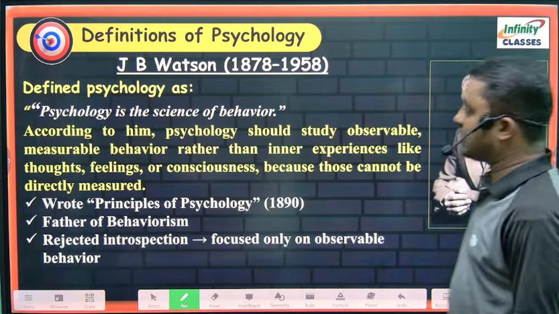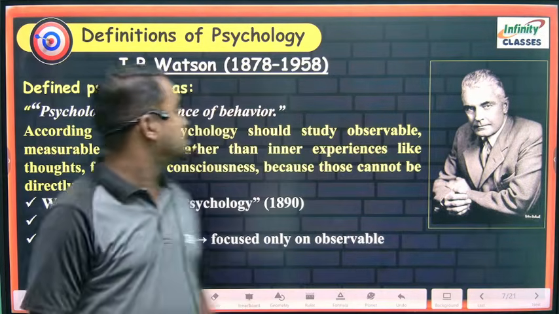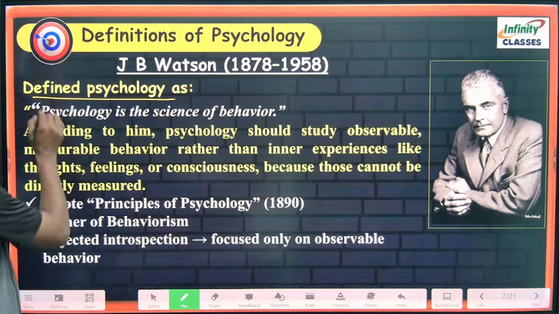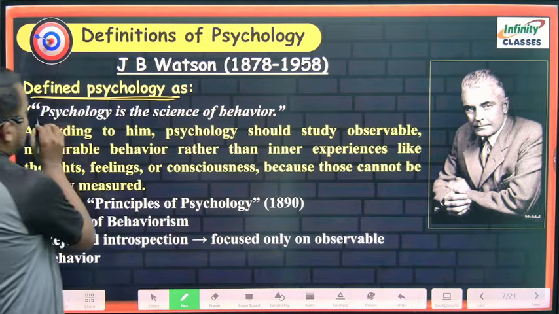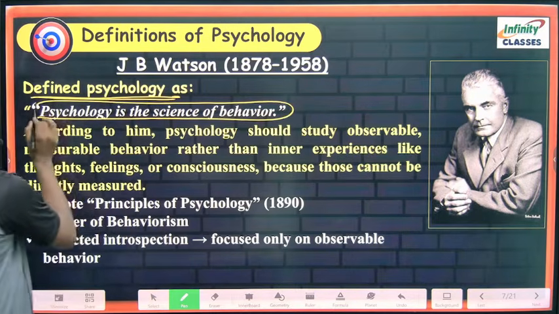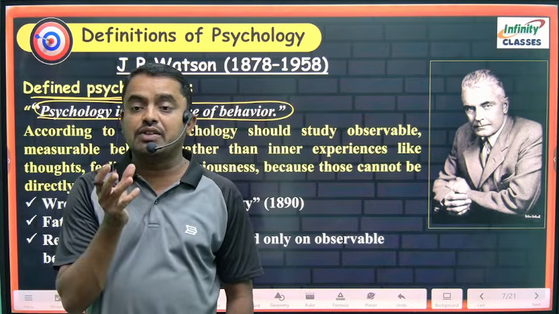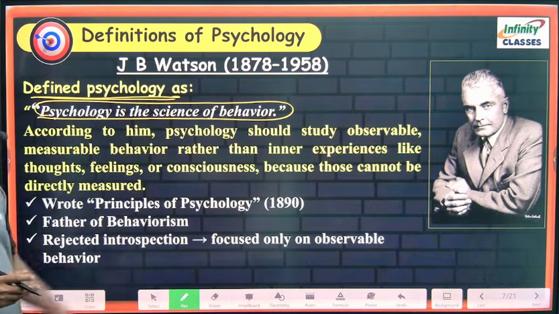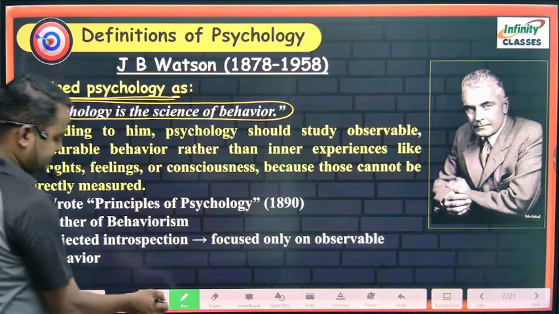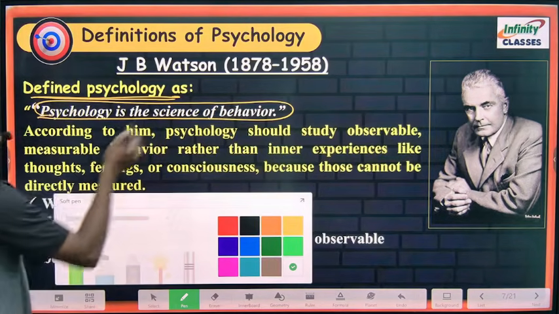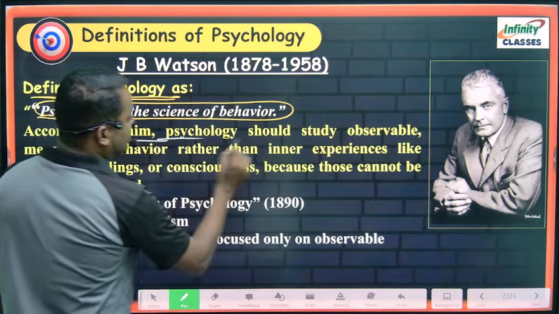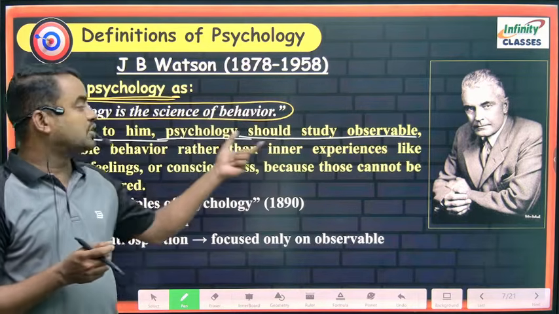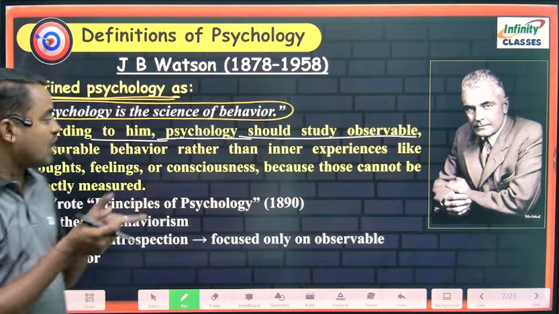Next, definitions of psychology by J.B. Watson. J.B. Watson defined psychology as the science of behavior. The study of behavior scientifically is called psychology. This definition was given by J.B. Watson. According to J.B. Watson, psychology should study the observable, which means we have to observe